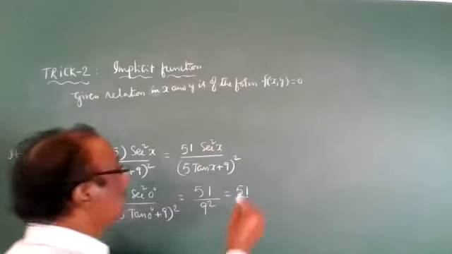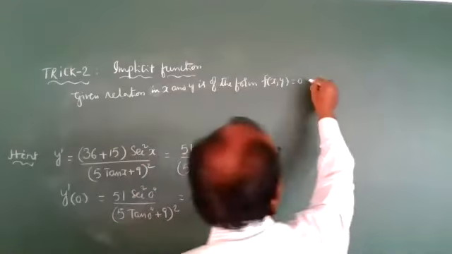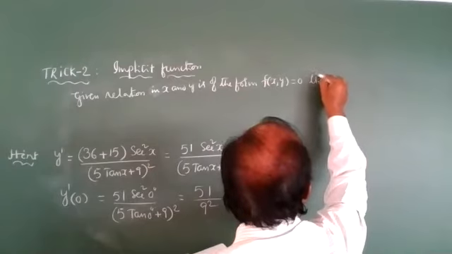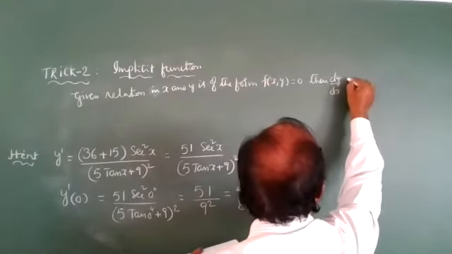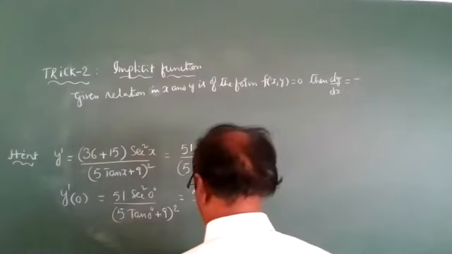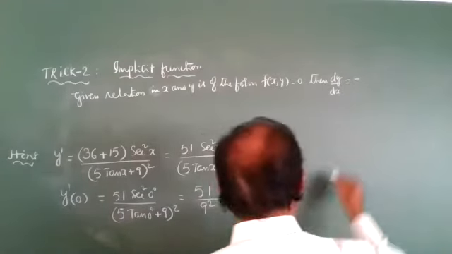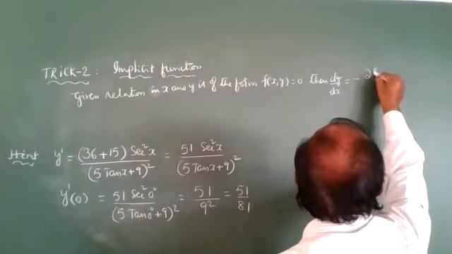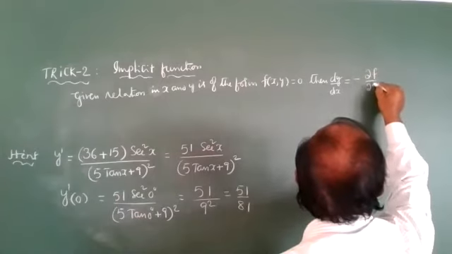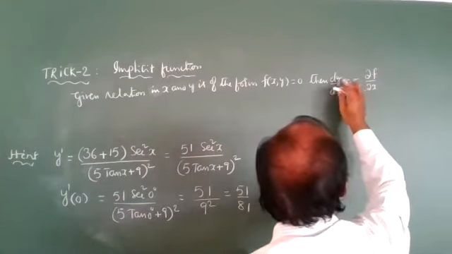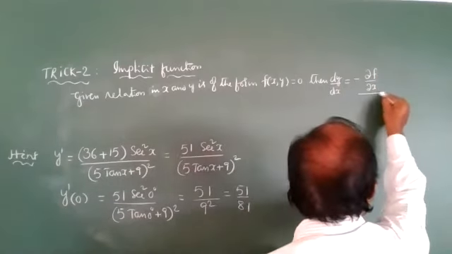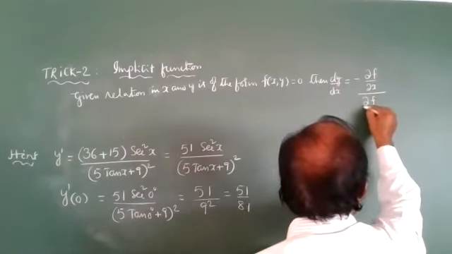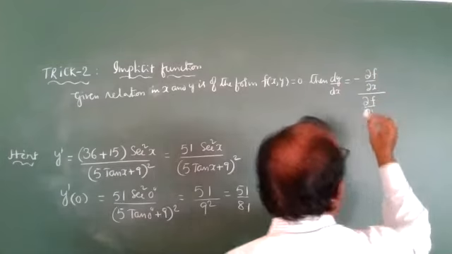Then dy by dx is equal to minus of the partial derivative of f with respect to x by the partial derivative of f with respect to y.